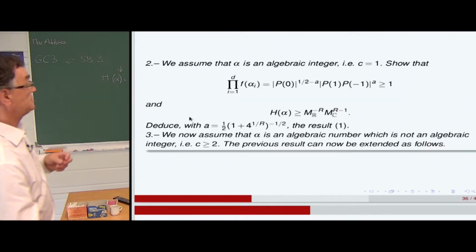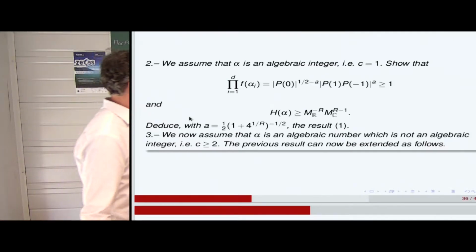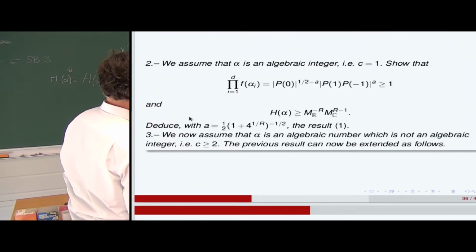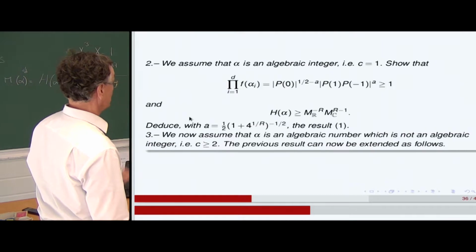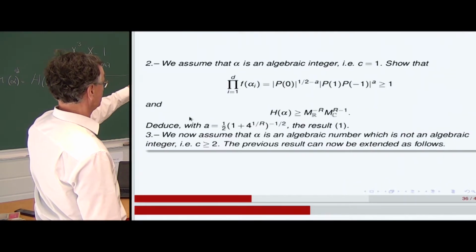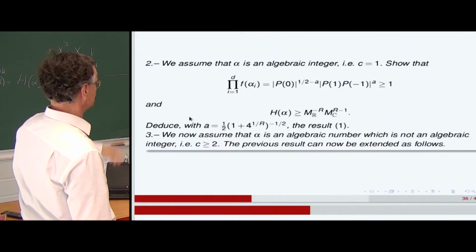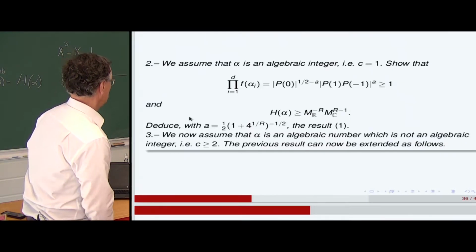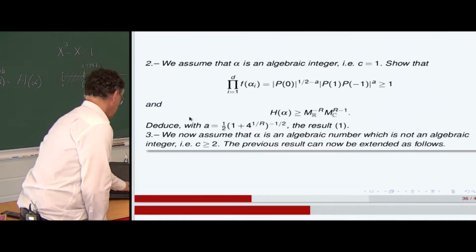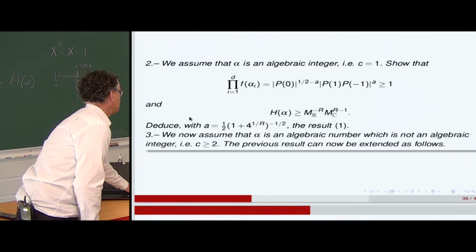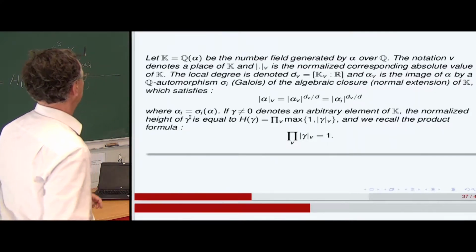So now, if we assume that alpha is an algebraic number which is not an algebraic integer, so we have a coefficient, that is to say the dominant coefficient of the minimum polynomial is at least 2, 3, and so on. And so the previous result can be extended as follows.